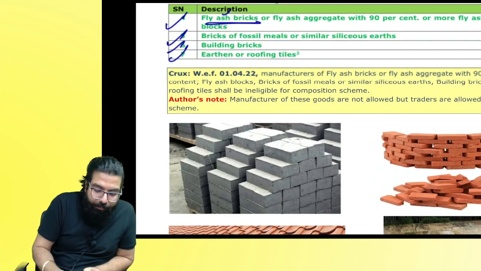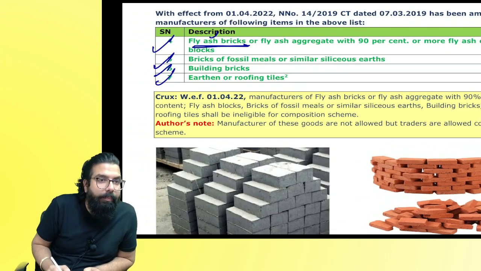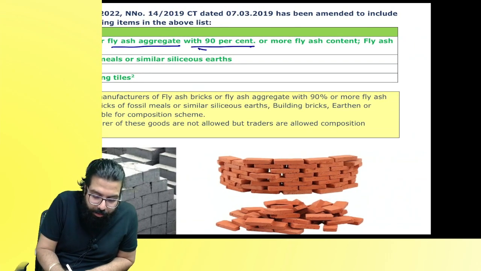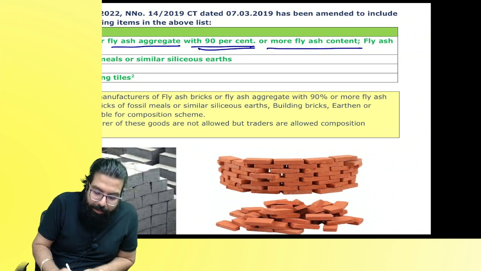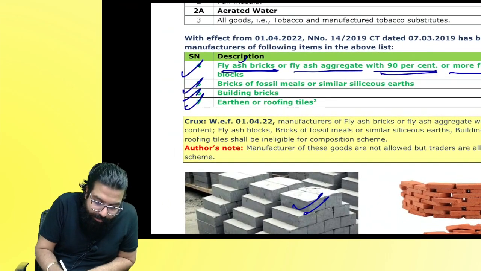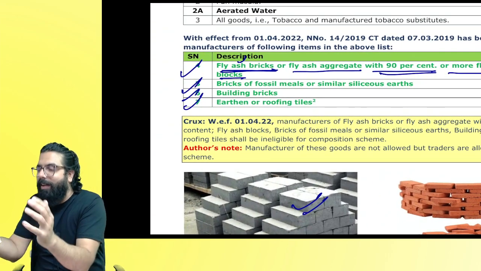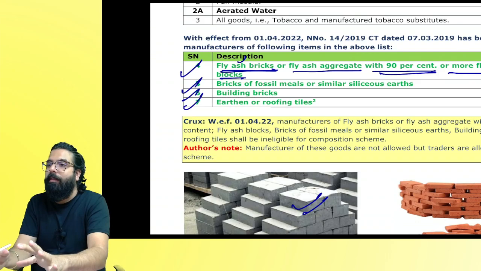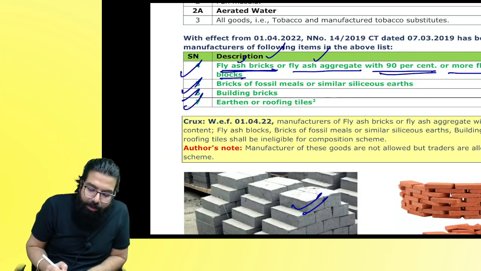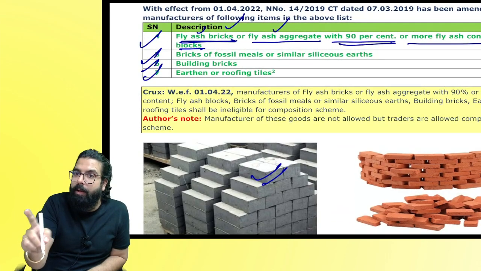So they are telling, if you are a person who is making fly ash bricks, you call it fly ash aggregate with 90% or more fly ash content. Means it should have fly ash content. Or fly ash blocks. You call it block, aggregate, whatever. If it is made out of fly ash, bricks, etc., then if you are a manufacturer, you are ineligible.